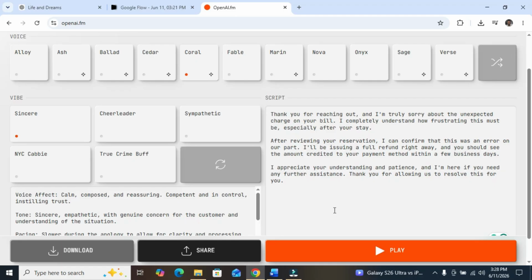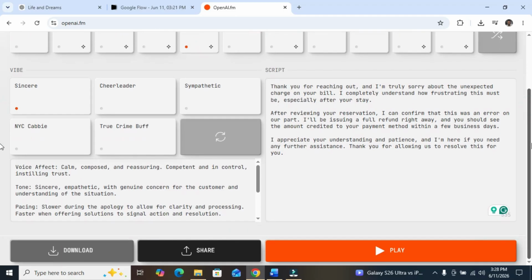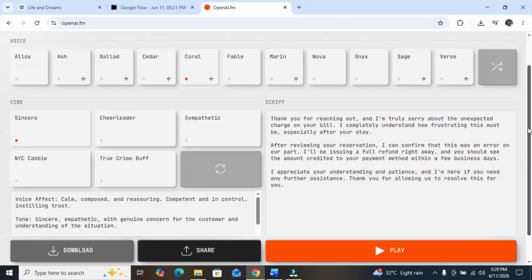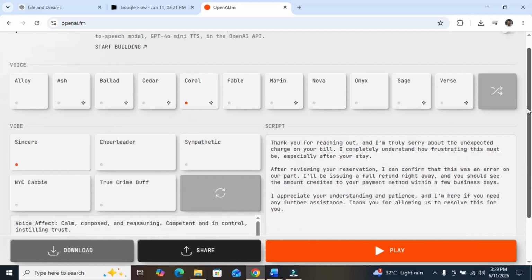That is it. So I'll be using this. And if you come here by the vibe, you can look at voice effect, calm, composed, and reassuring. The tone, sincere, empathetic. You can see pacing. You can see slower during the apology to allow for clarity. So that is it now. We are going to be using this voice.